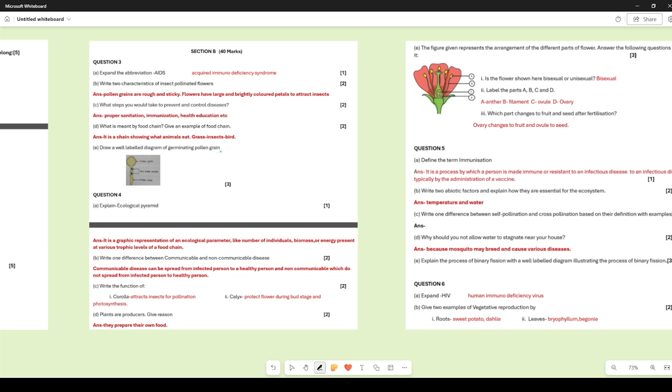Draw a labelled diagram of a germinating pollen grain. This diagram is already there in your textbook. So this is the diagram that you have to show.